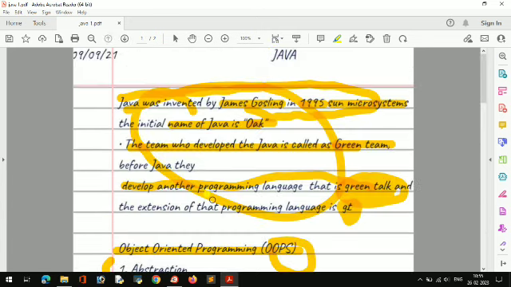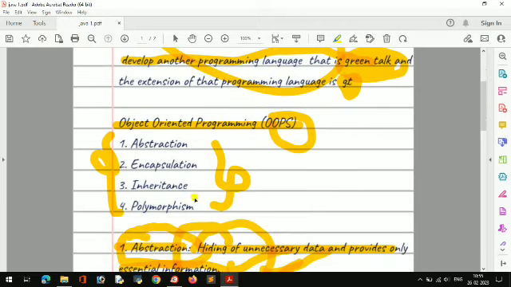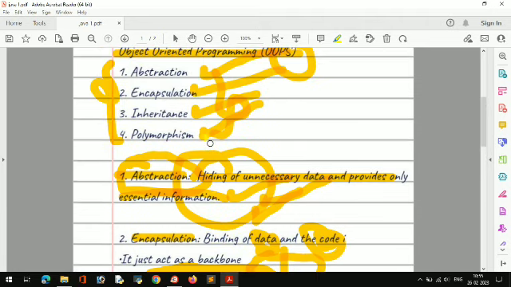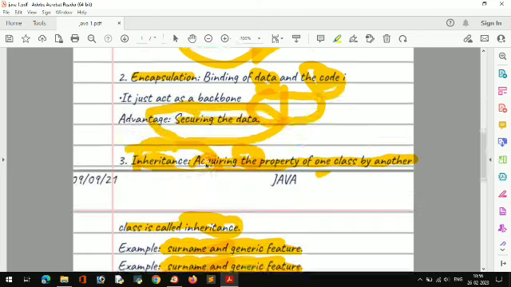So in this we have learned four basic OOPS concepts: abstraction, encapsulation, inheritance, and polymorphism. Abstraction means hiding, encapsulation means binding data and code, inheritance means getting property from an older one, and polymorphism, I have not explained well, I will tell again. Taking multiple forms, like one person doing multiple things, that we can say is polymorphism. Like if you are going for a walk, your mother can tell you to bring some items from the market. So you are doing multiple things at that time. That is called polymorphism.